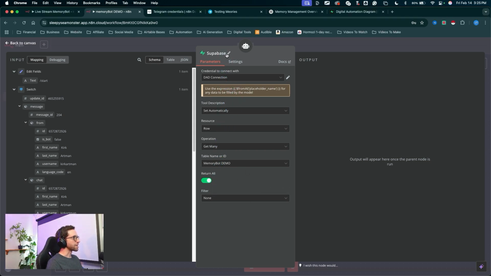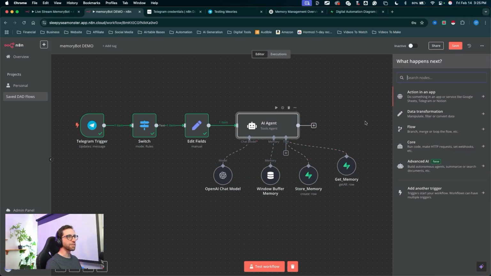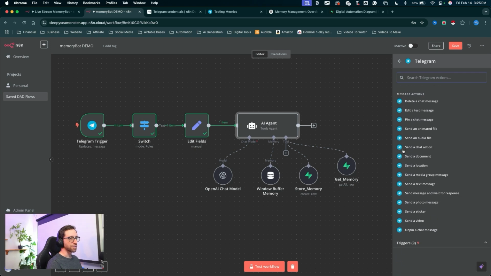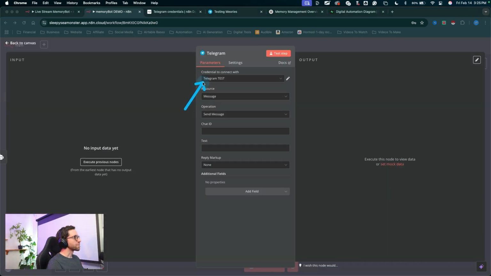Let's come up and rename it. This is the get_memory tool. Click rename. I'll click outside of the node and we are almost set up here. Let's just put in a response node to send a message from the AI agent back to the Telegram user. So I'm going to click the plus to create a new node. This will be Telegram. Choose the Telegram options and now we can choose the send text message option right here. Choose your same credential. We want to send a message and now we need the chat ID.